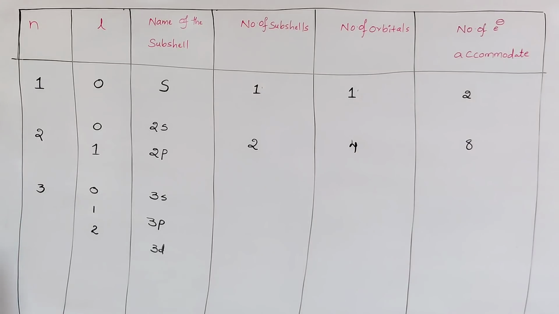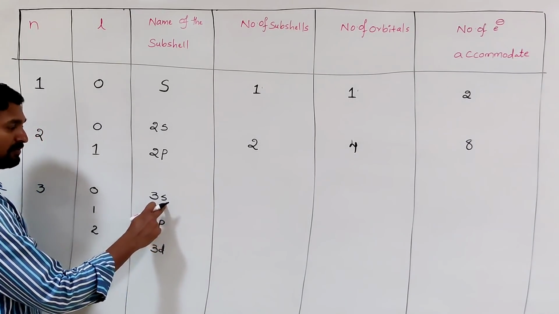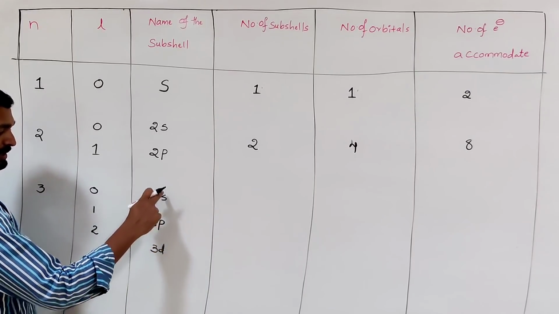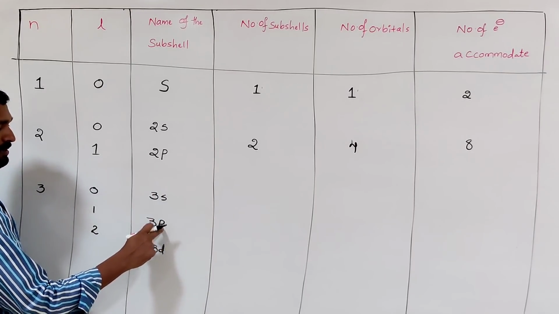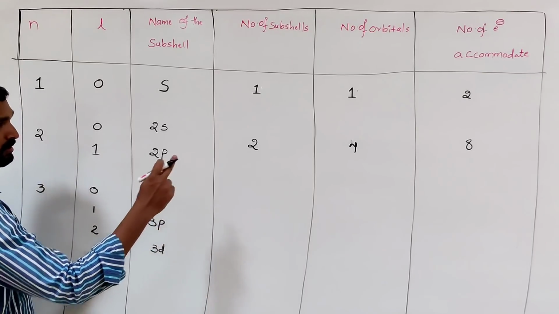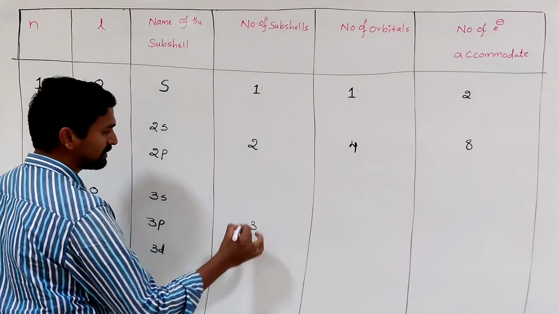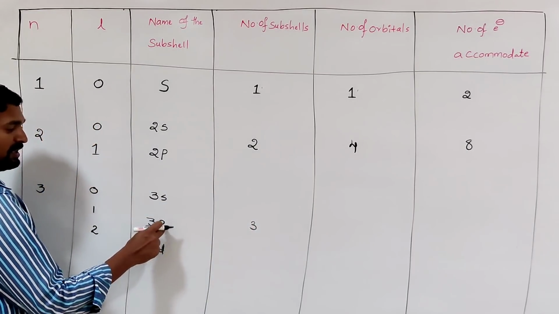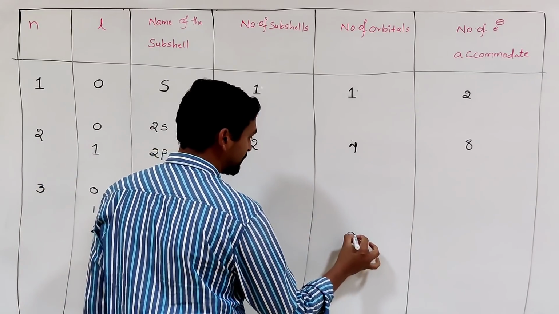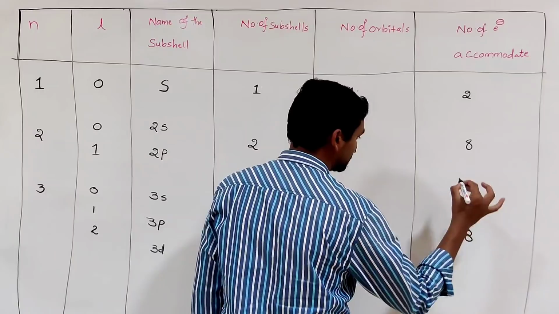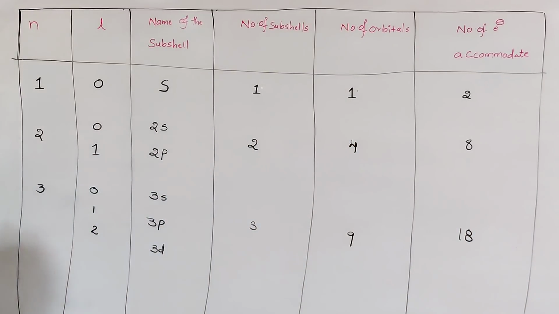Totally 3 subshells. In the S subshell 1 orbital, P subshell 3 orbitals, D subshell 5 orbitals, 5 plus 3 plus 1, so the total number of orbitals is 9. And how many electrons can we accommodate? It is 18 electrons.